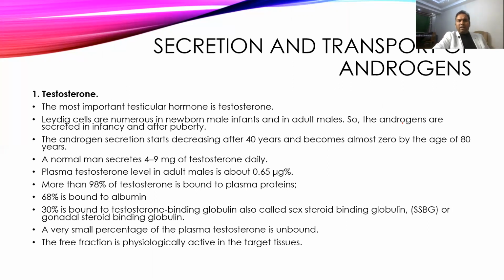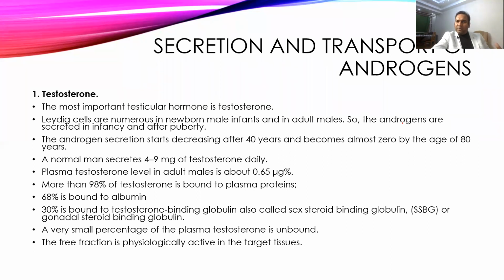A normal man secretes around 4 to 9 milligrams of testosterone daily, contributing a concentration of 0.65 micrograms per 100 ml of blood. Out of this, 98% of the testosterone, as it is lipid, cannot stay in free form in the blood, so it is bound with plasma proteins.